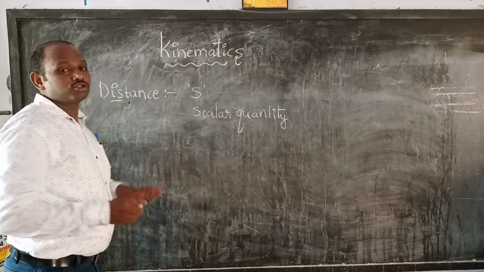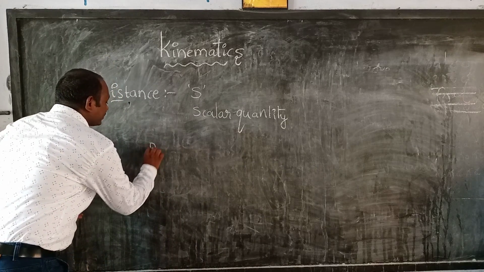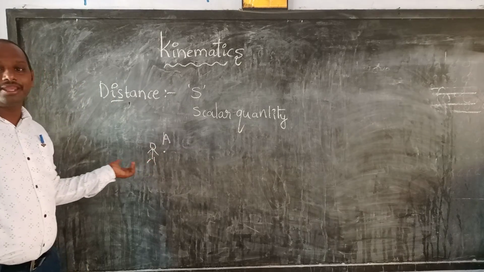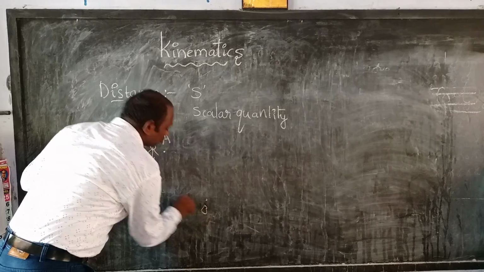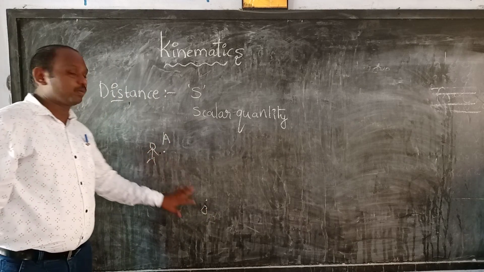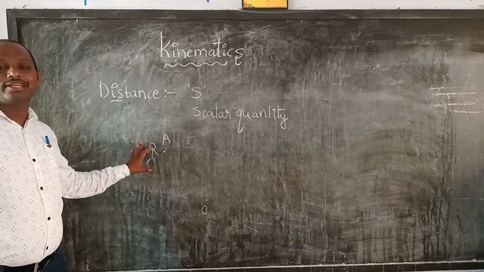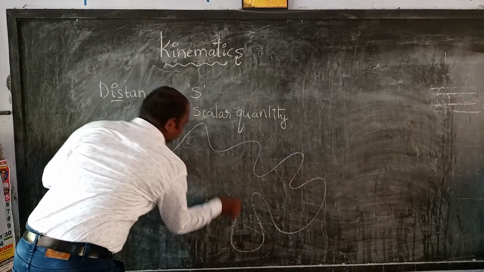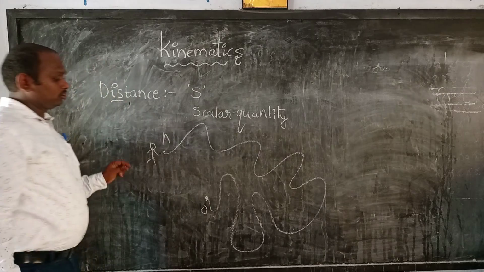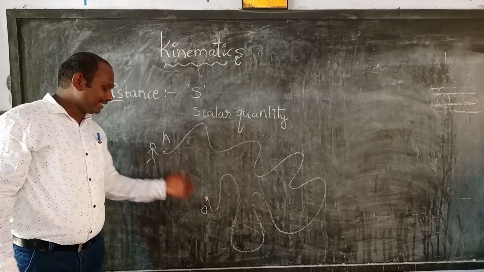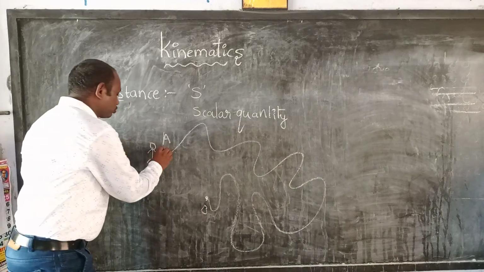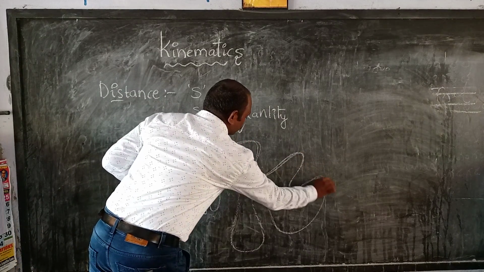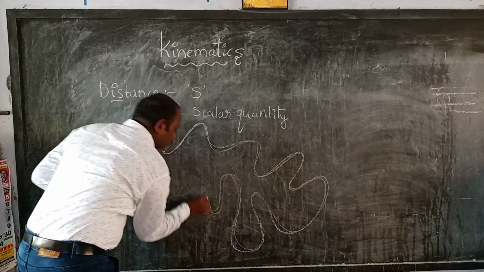Here I will give one example. One person is standing here. This point is A, and this point is B. The person is standing here, and the path comes and curves like this to get to this point.